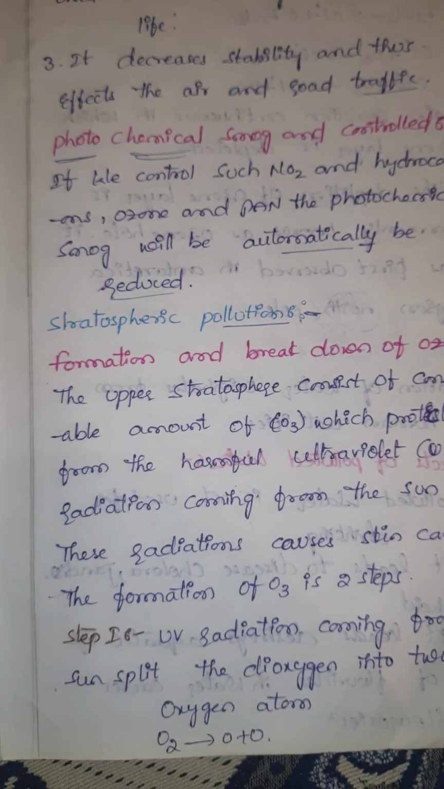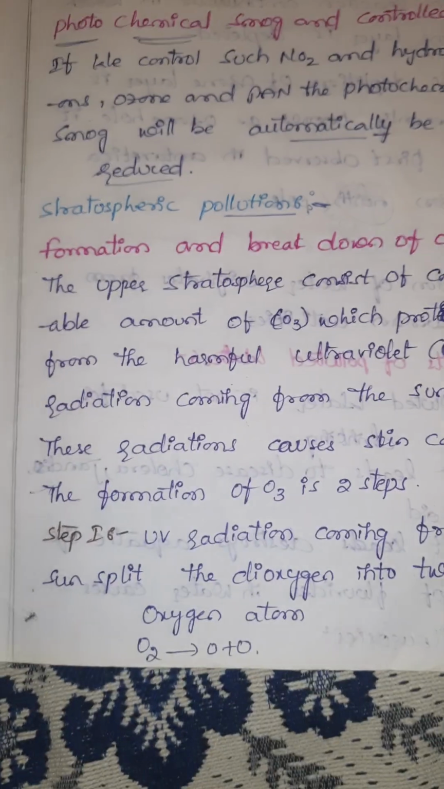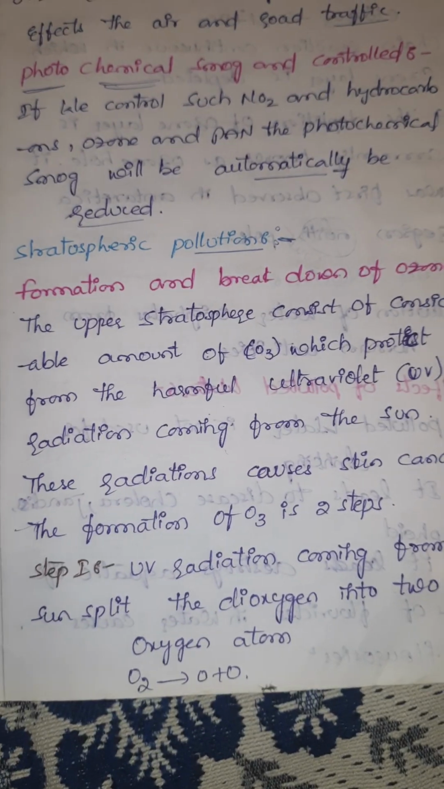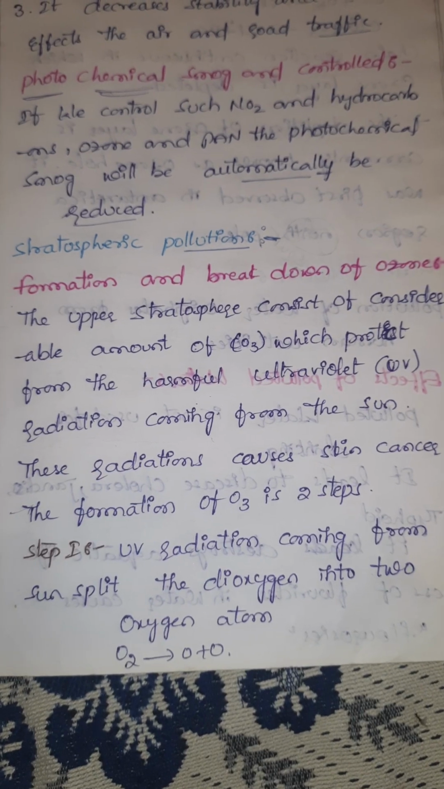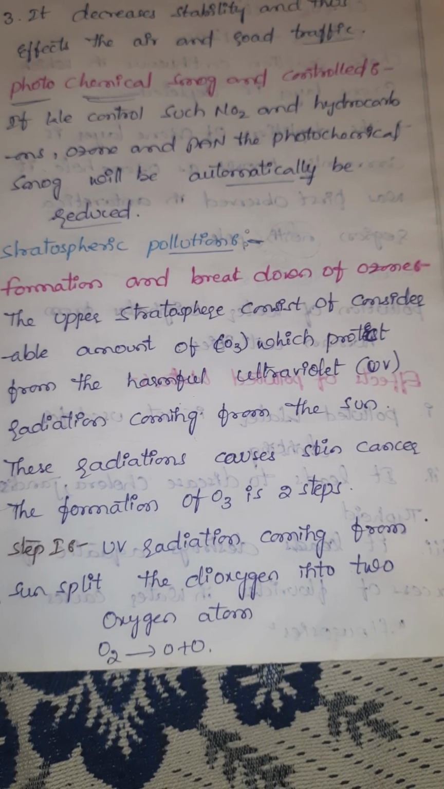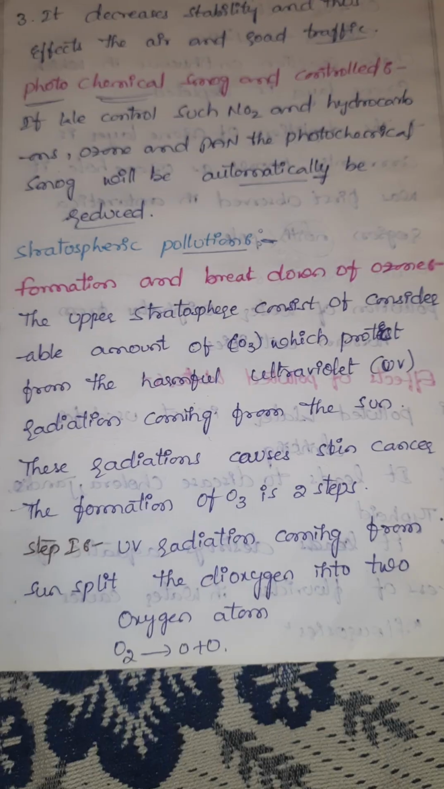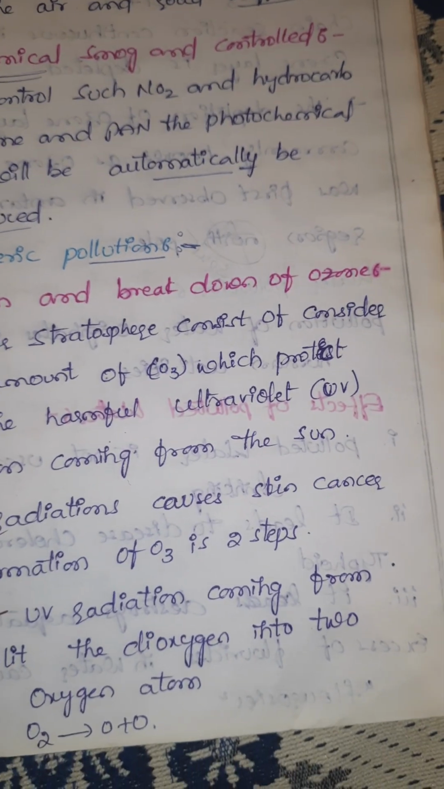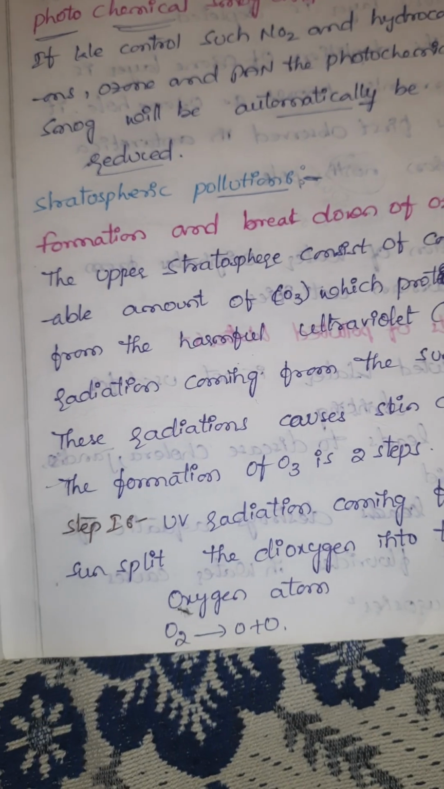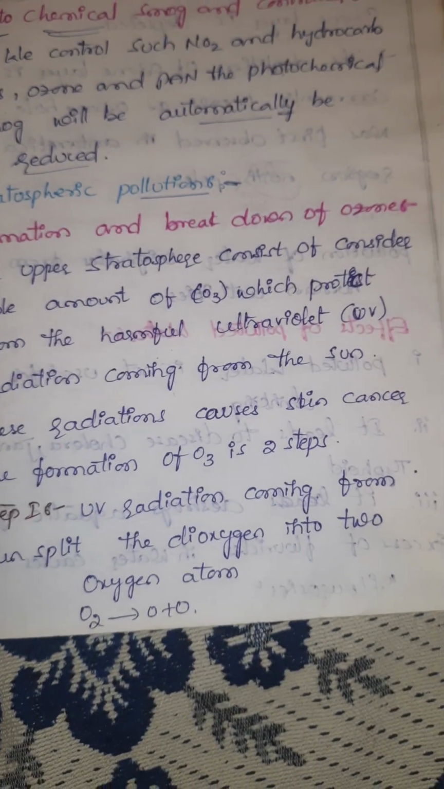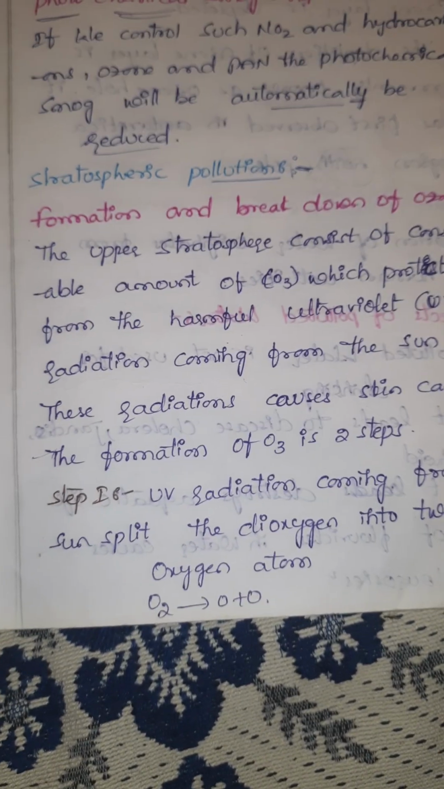Stratospheric pollution. Formation and breakdown of ozone. The upper stratosphere consists of a considerable amount of O3, which protects from the harmful ultraviolet radiation that causes skin cancer.